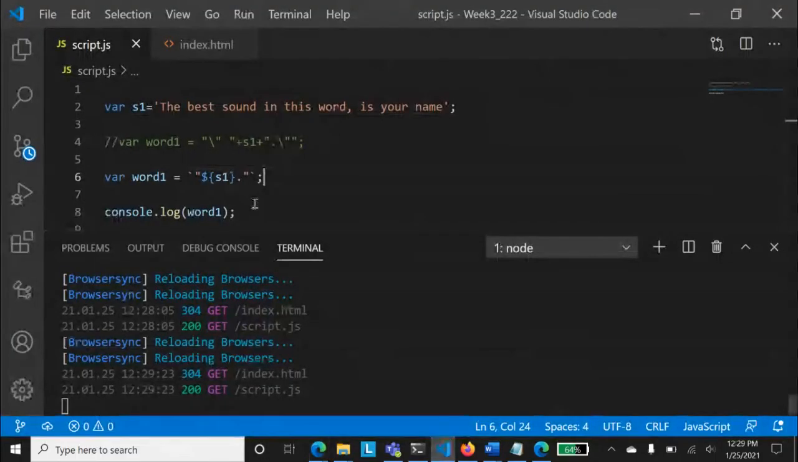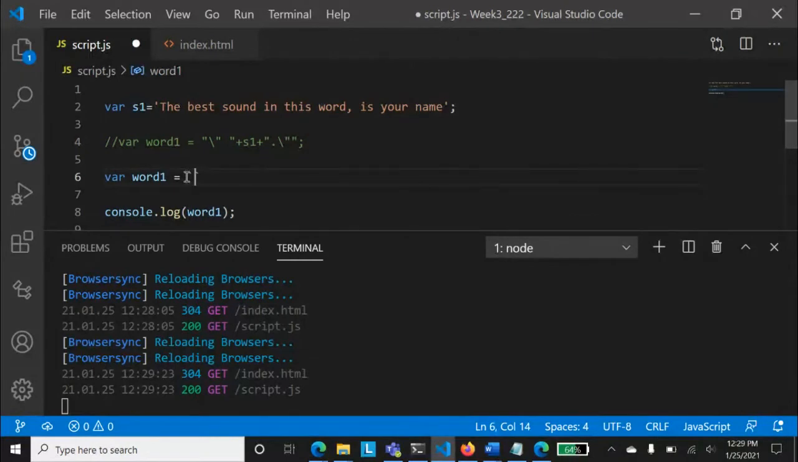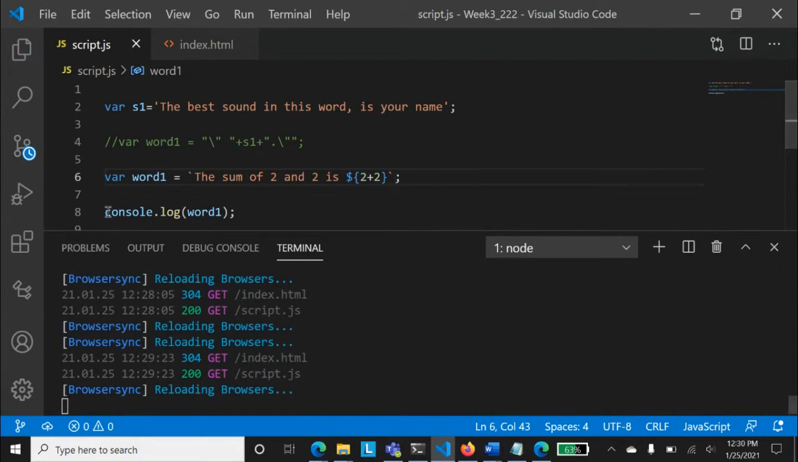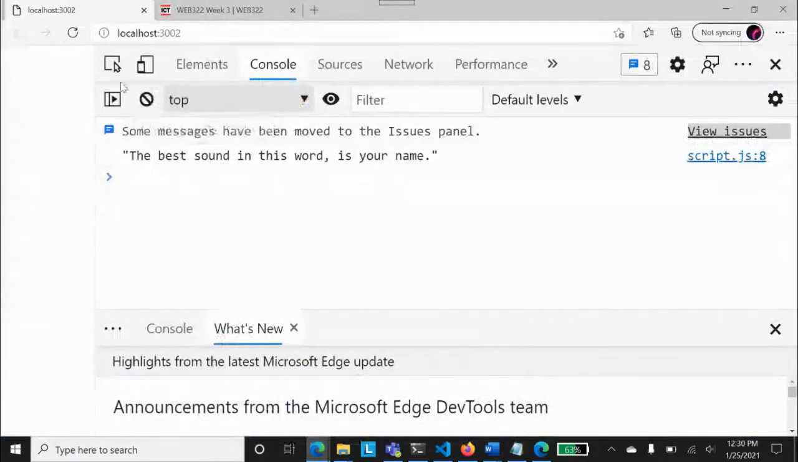And let me tell you something very interesting. As I told you in the beginning, it's not only that you will be placing the variables. What you can do is that you can even place the expressions over here as well. Let me just tell you another example. If I write dollar brackets 2 plus 2, and let me write that the sum of 2 and 2 is 2 plus 2. Yes, let's run that one.